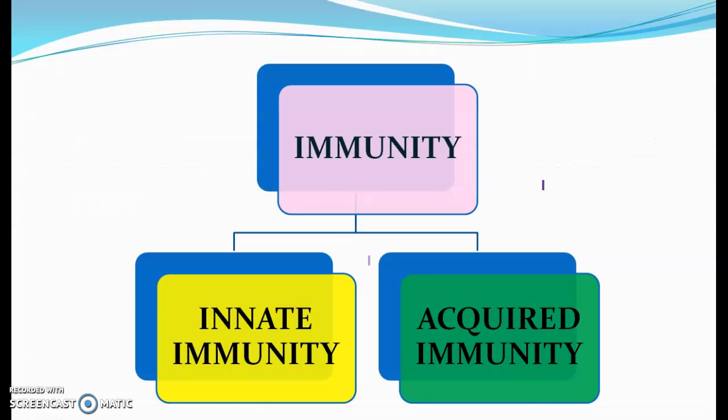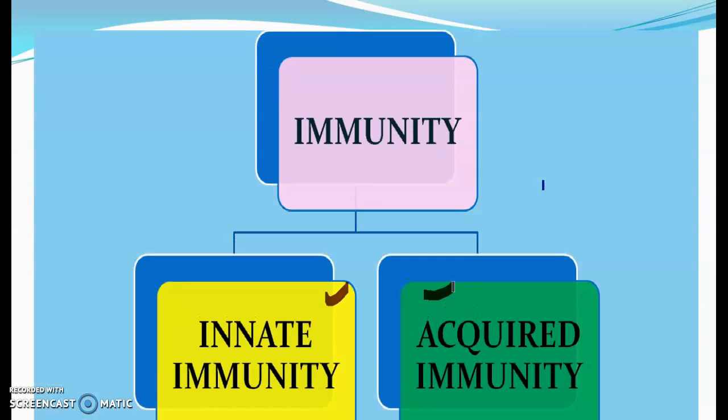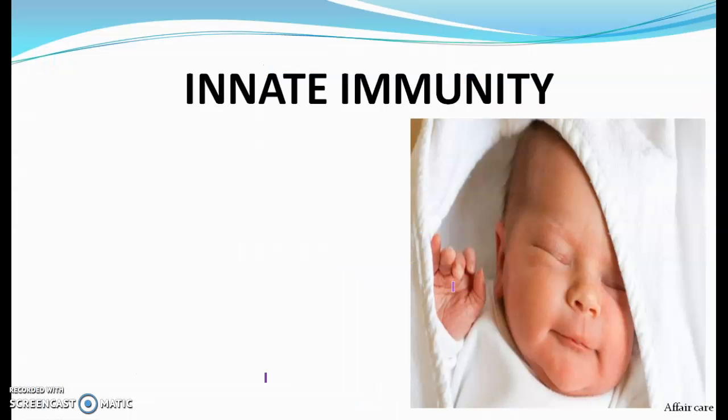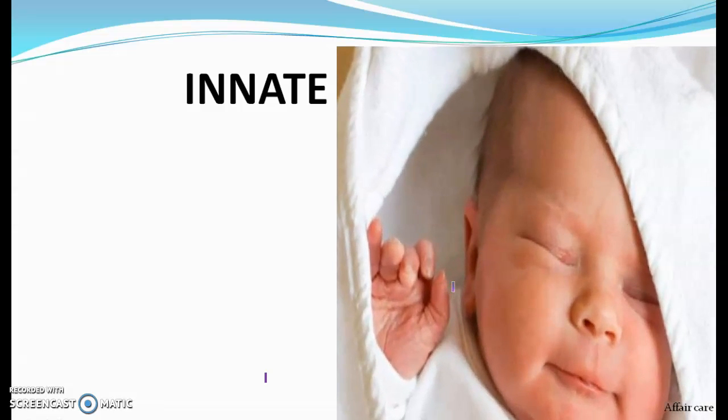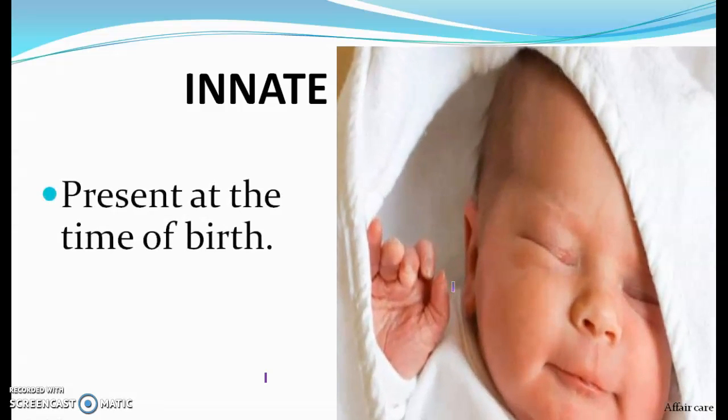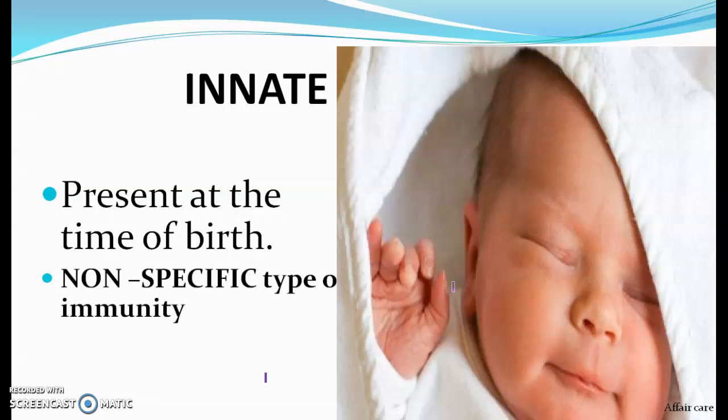Now let's learn about immunity. Immunity is of two types, innate immunity and acquired immunity. Innate immunity is the one which is present right at the time of birth. This type of immunity is non-specific. That means it lacks specific responses to specific invaders.